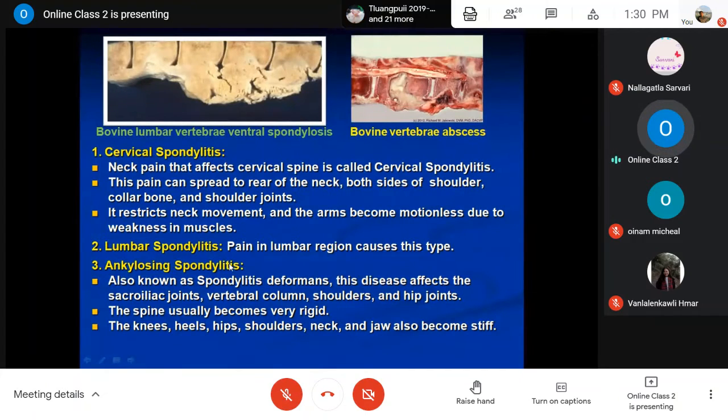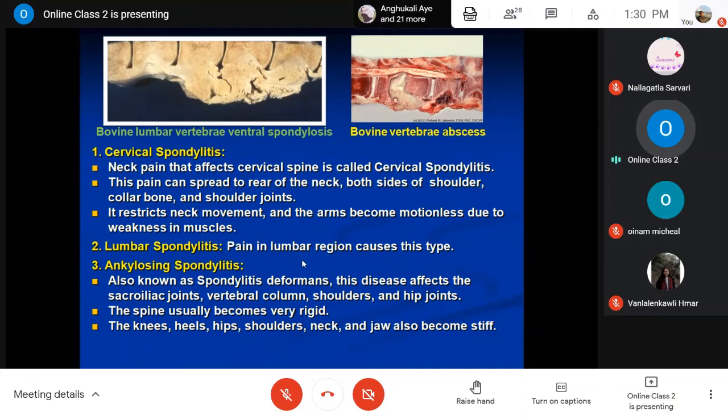Then lumbar spondylitis, in the lumbar region, the back region. This is also very painful when you are standing for a prolonged period, or when you try to bend down or lift some weight. That means you will have a very painful problem in the lumbar region of the back. So lumbar spondylitis is when the lumbar vertebrae are affected and show an inflammatory reaction.